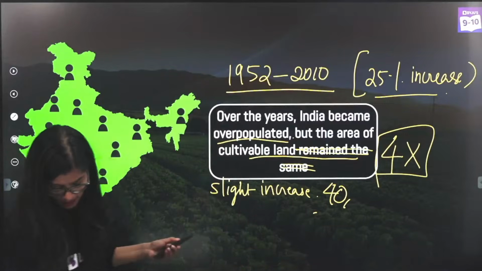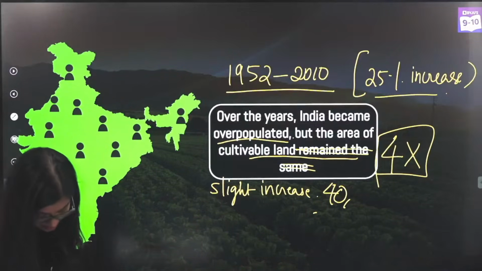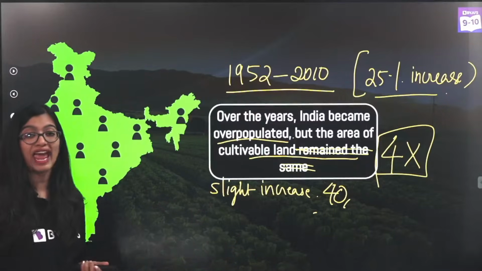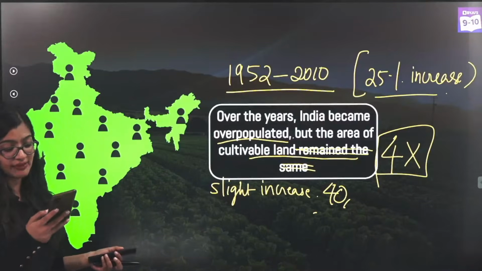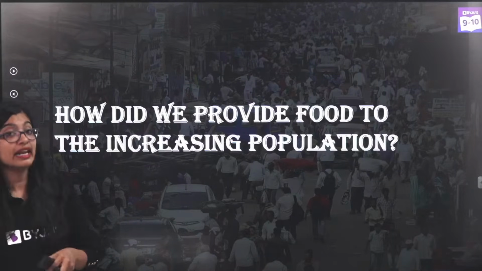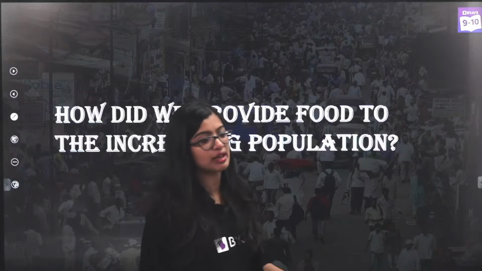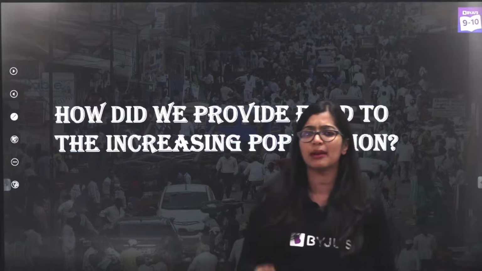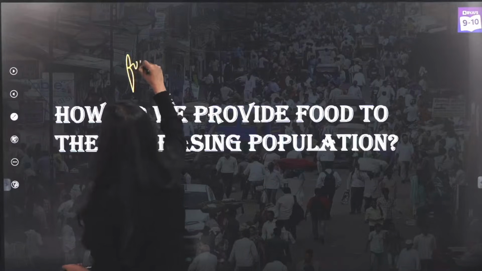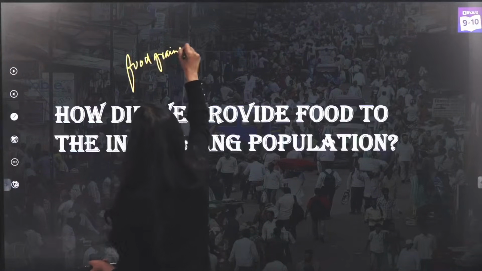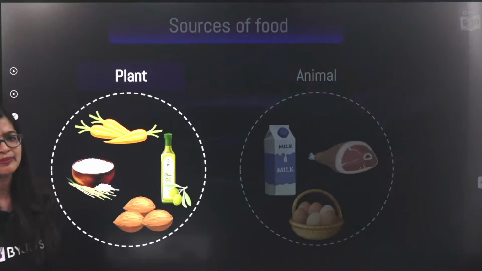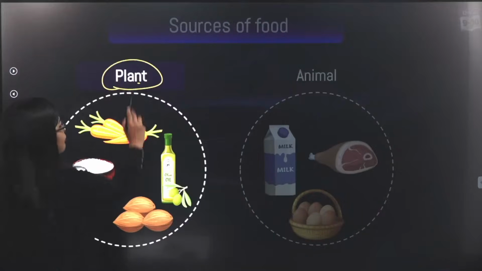So how are we able to achieve this? Yes, I can see the answer. Shivansh is telling me, very good: 4x increase, because of the Green Revolution. So how did we manage this? Green Revolution was nothing but a large-scale massive movement where we were able to considerably increase the production of food grains, okay? That is specific to food grains especially. But apart from that, during the process of all these revolutions, we will first learn about how we were able to do it for plants.